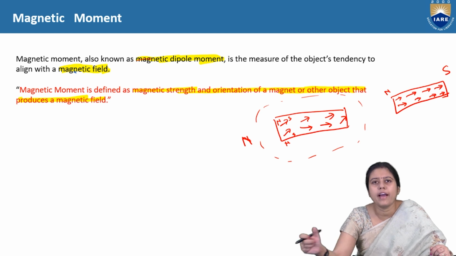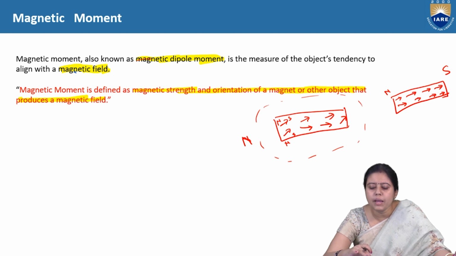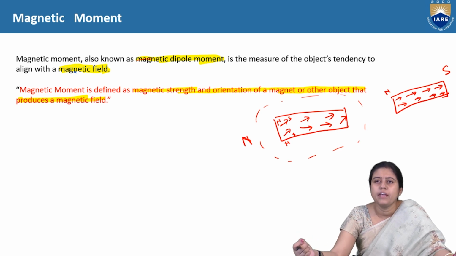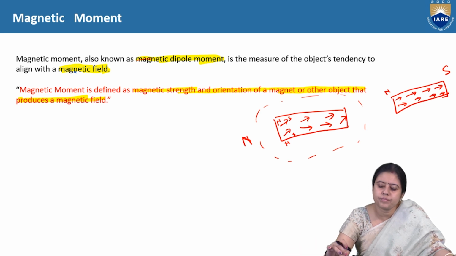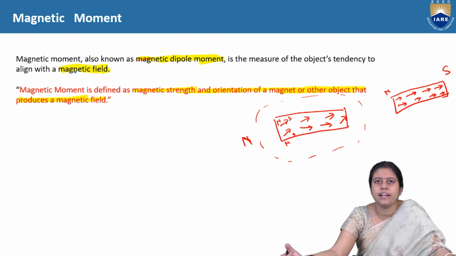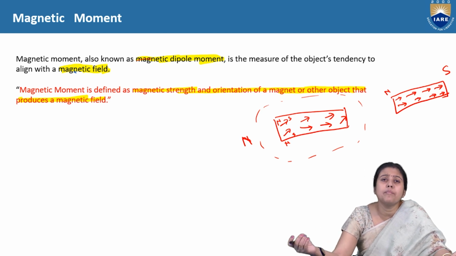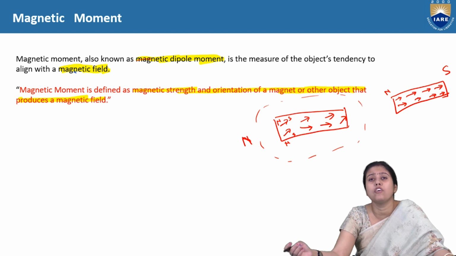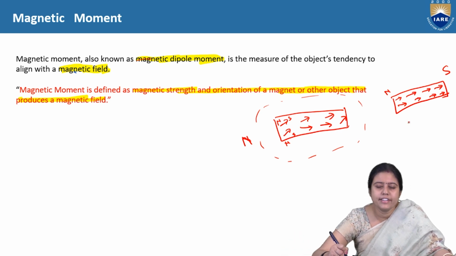Now, if this is a permanent magnet, there is no change. But if we take this magnetic material out of the magnetic area, what will happen? Some magnets will change position, but most will stay in the north and south orientation, and some small magnetic field is always present in the magnetic material.